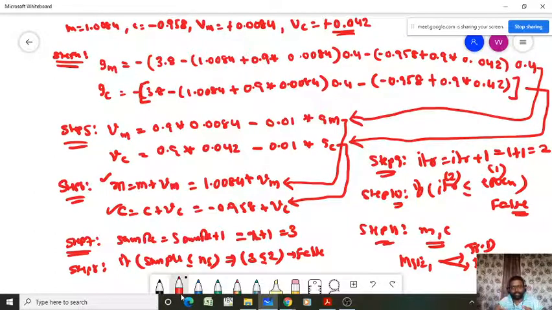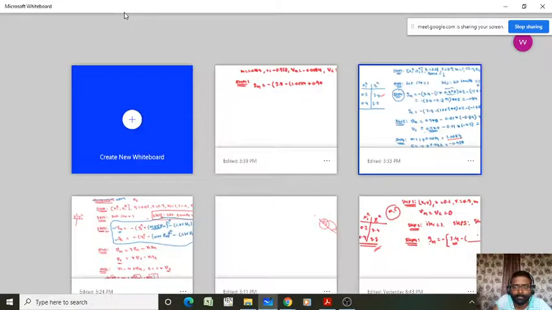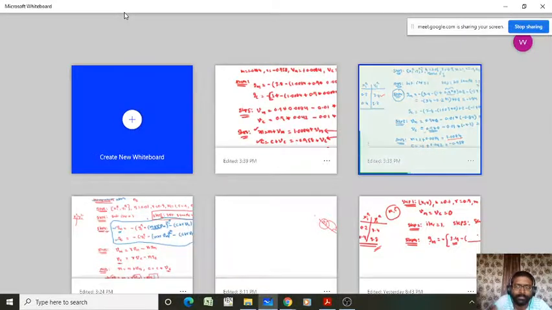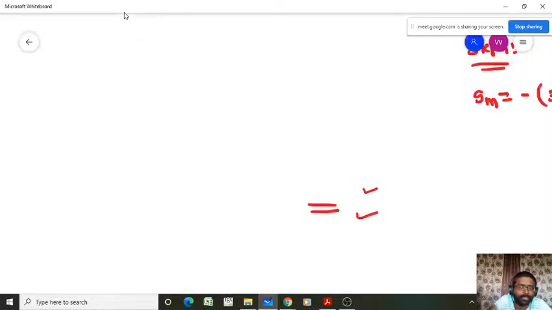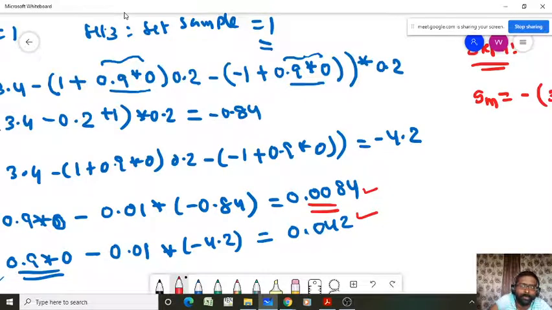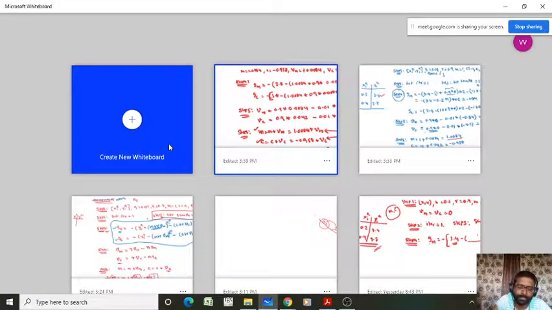So this is the procedure. Suppose you set 2 epochs. If you set 2 epochs, this condition is true, not false. Then you have to go to step 3. That means where do you have to go? You have to go to this step 3, where you read the sample. So maybe it is some zoom problem. In step 3, again you have to start from the first iteration, sorry, the first sample. Again you have to start from the first sample.